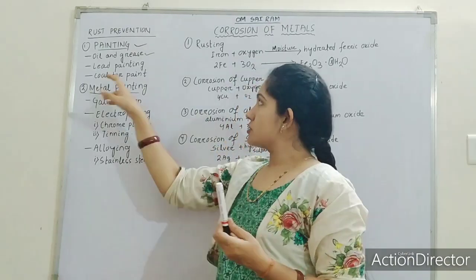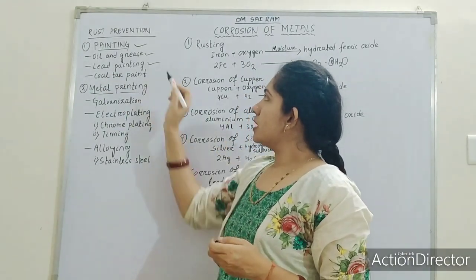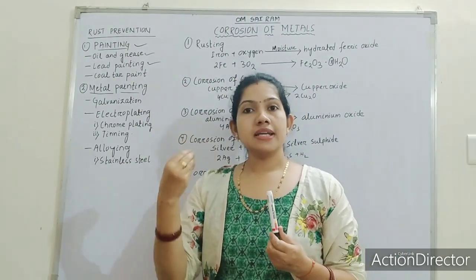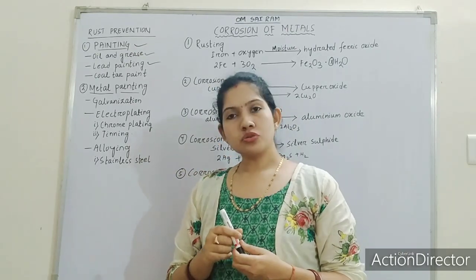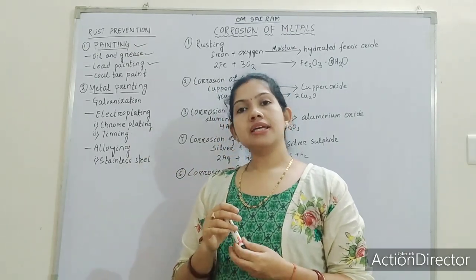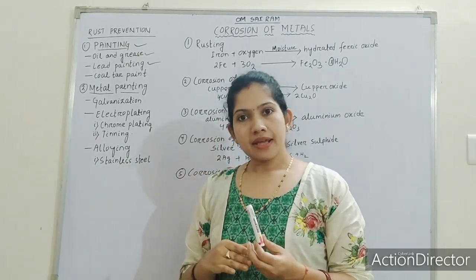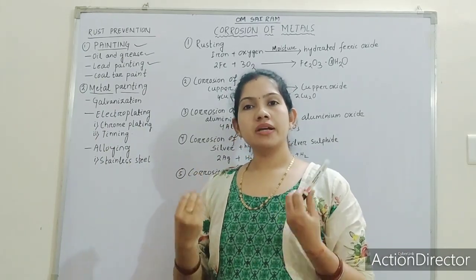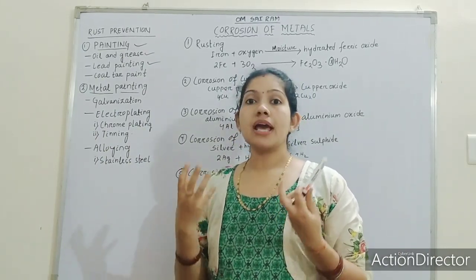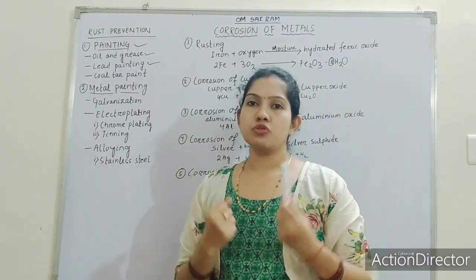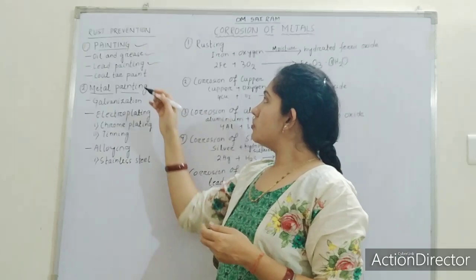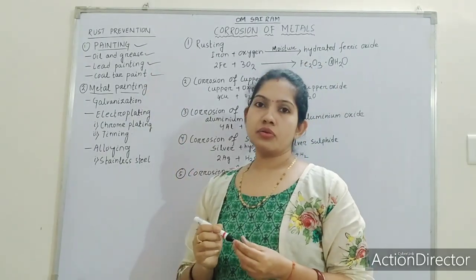Next, lead painting. Most of the time red color lead is used to paint the gates, as you might have observed. That is called lead painting. Lead is used to paint iron so that we can prevent it from rusting. It will not allow iron to get in contact with atmospheric moisture. The third one is coal tar painting.